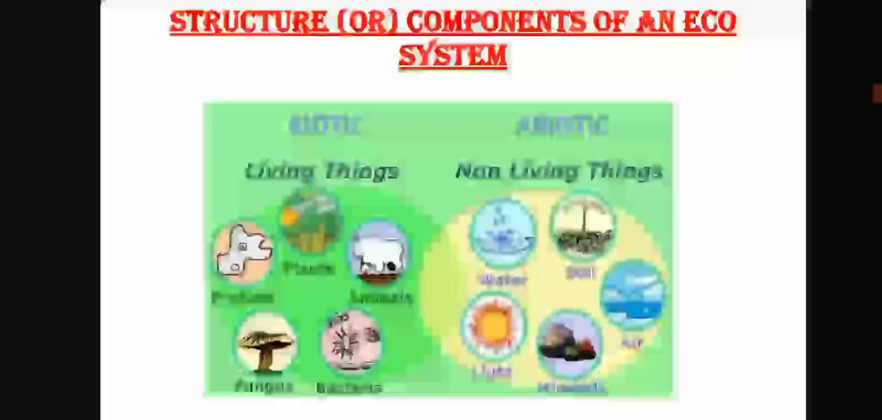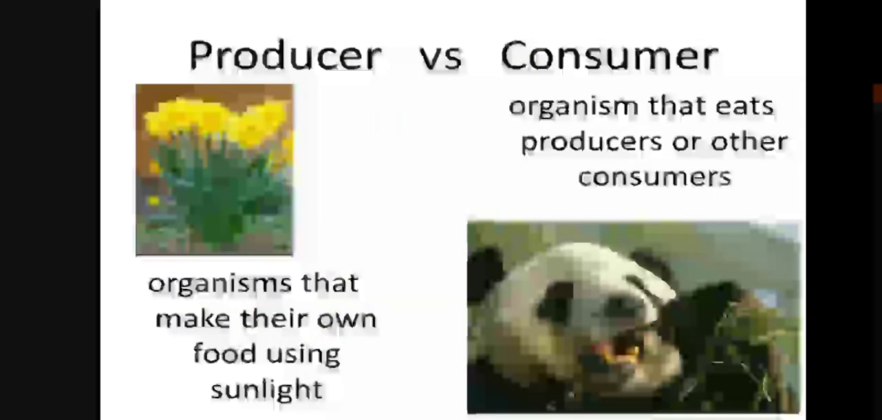Let us see the examples of biotic community and abiotic community. The plants, animals, and microorganisms are commonly called living things. Abiotic, non-living things are water, soil, light, minerals, air, etc. So both biotic as well as abiotic form one ecosystem.